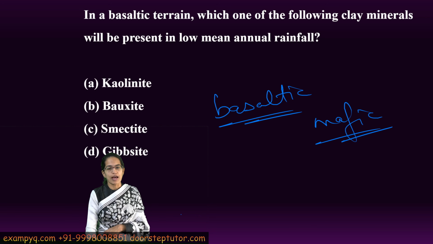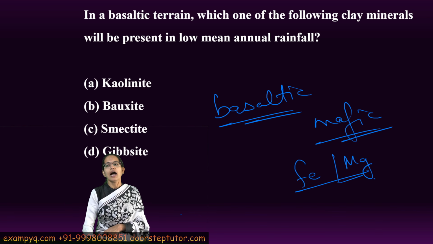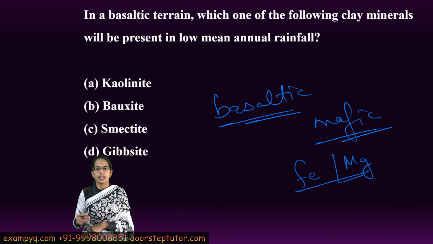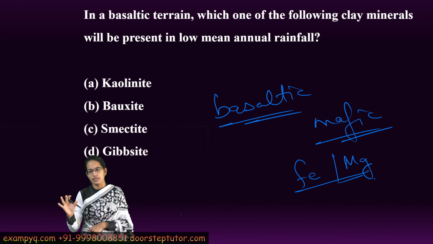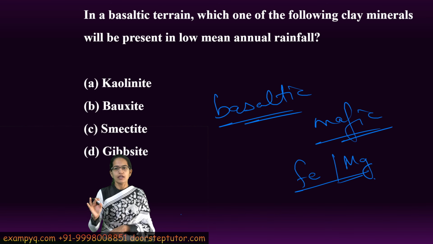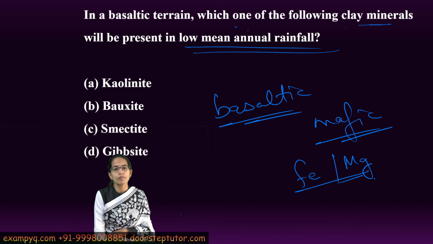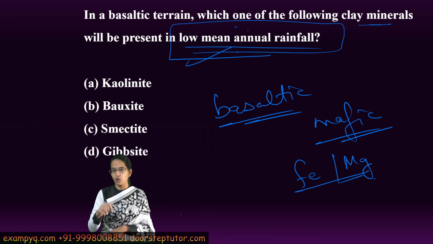Now since it is mafic, it would have higher iron content and higher magnesium content, and these are because of the chemical weathering which is seen in the semi-arid areas, we could say, where less rainfall occurs. Now here in a basaltic terrain, which of the clay minerals would be present in low mean annual rainfall, right? So as I said, it is basaltic, low rainfall, dry conditions, semi-arid conditions. This would be kaolinite, which would be seen.